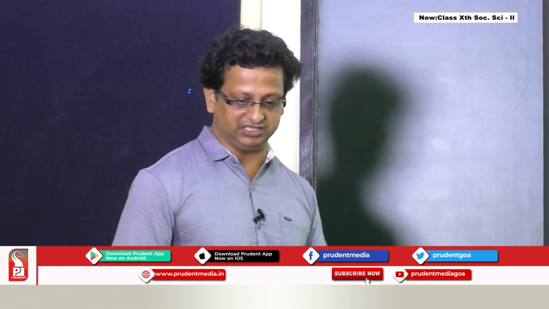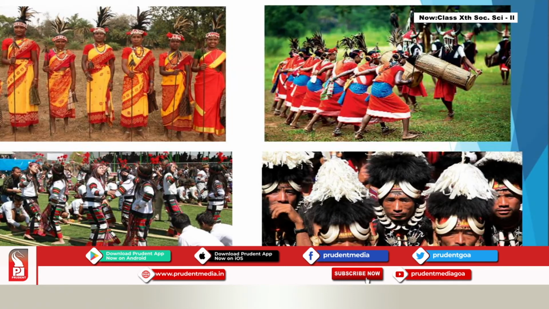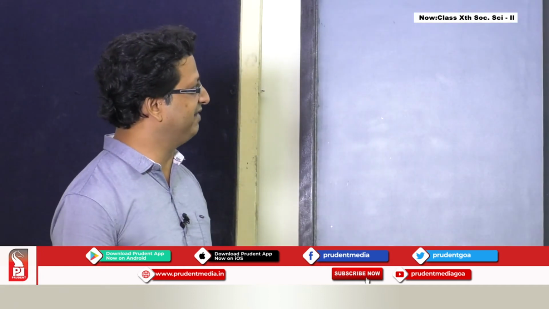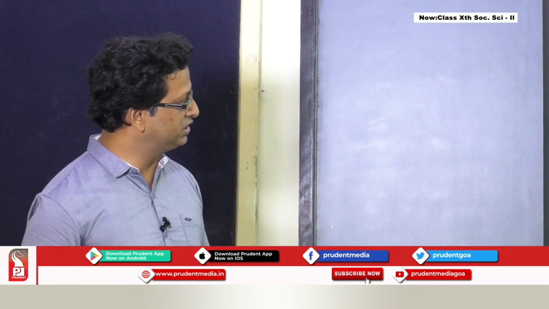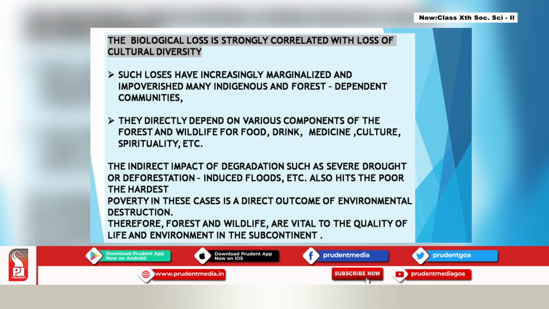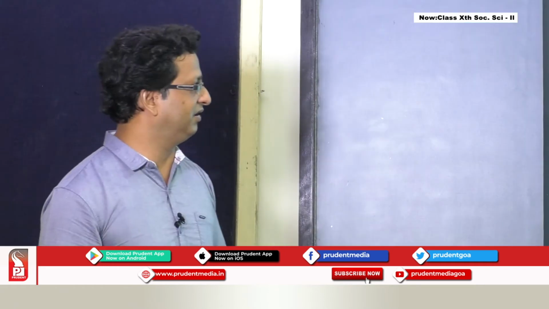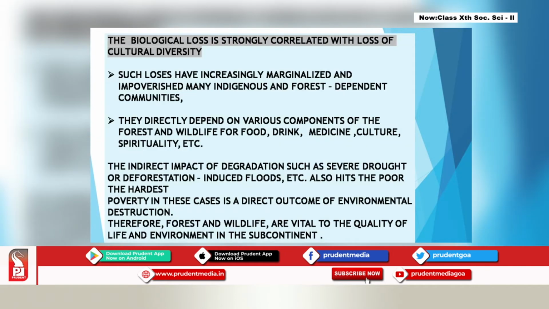When there is biological loss due to destruction of forest, it is a loss of cultural diversity for these people also, because such losses increasingly marginalized and impoverished many indigenous and forest dependent communities, because they are directly dependent on the forest for various components of life which they require, like food, drink, medicine, culture and spirituality. So it is also affecting the people living in the forest areas, like tribal people.